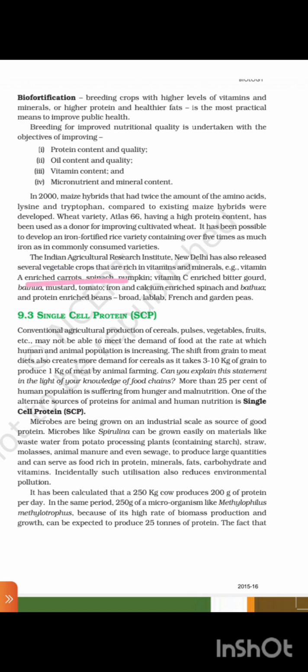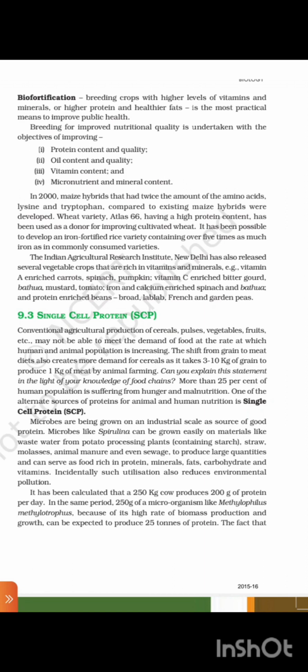Example: vitamin-rich carrot, spinach, pumpkin; vitamin C enriched bitter gourd, bathua, mustard, tomato; iron and calcium enriched spinach and bathua; and protein enriched beans, broad, lablab, French, and garden peas.